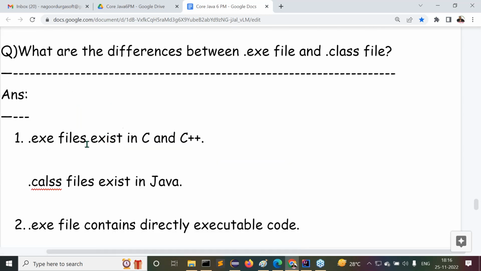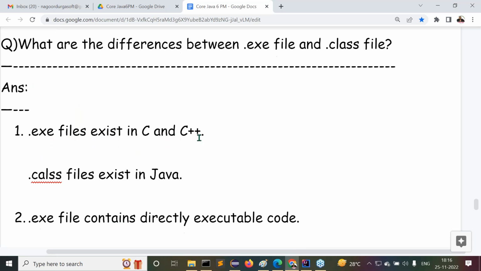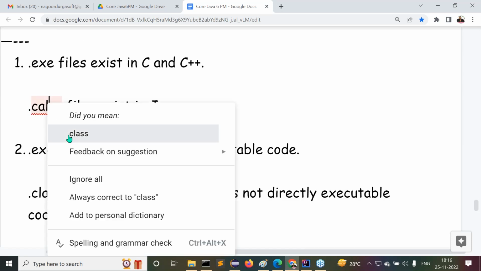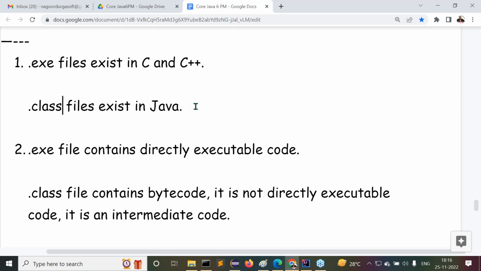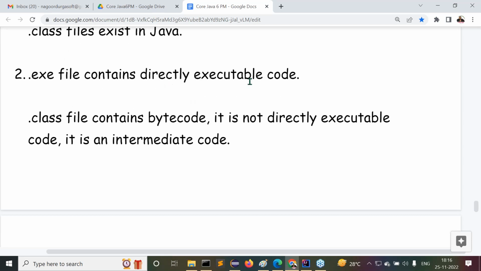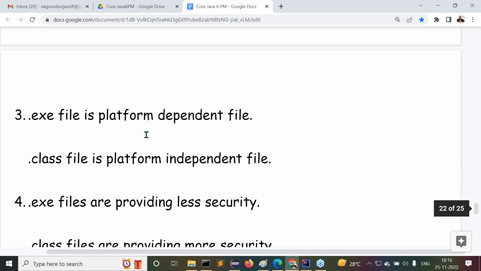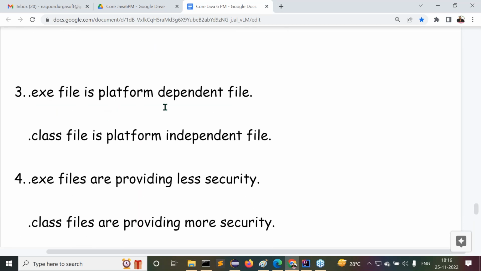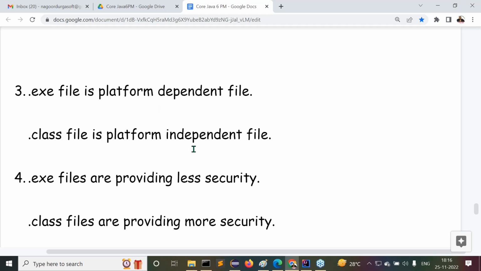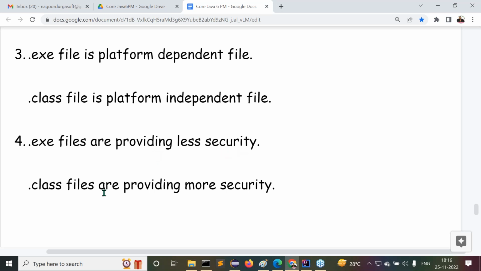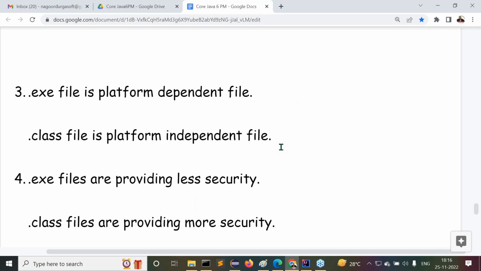.exe files exist in C and C++, but class files exist in Java. .exe files contain directly executable code, whereas .class files contain bytecode. It is not directly executable code; it is an intermediate code. Next, .exe file is a platform dependent file, whereas .class file is platform independent. .exe files are providing lesser security, whereas .class files are providing more security. Up to the third point we understood clearly.